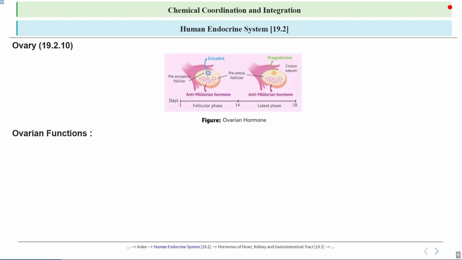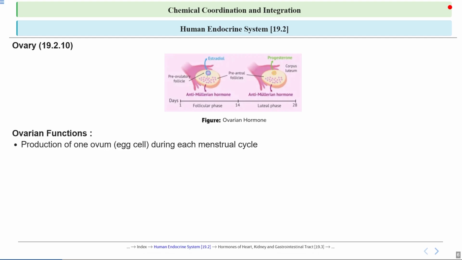We can summarize that ovaries are female reproductive organs that produce eggs and hormones like estrogen and progesterone. They release one mature egg each month during ovulation and prepare the uterus for possible pregnancy by regulating the menstrual cycles. These functions are essential for fertility and maintaining the female reproductive system's health.